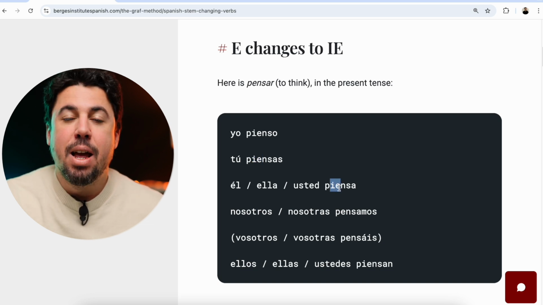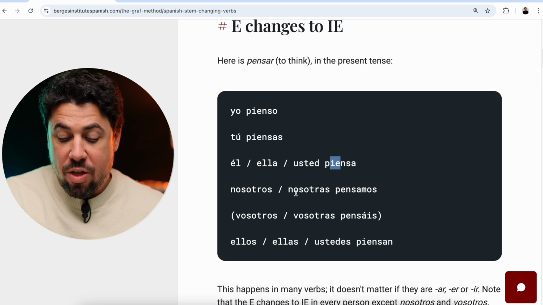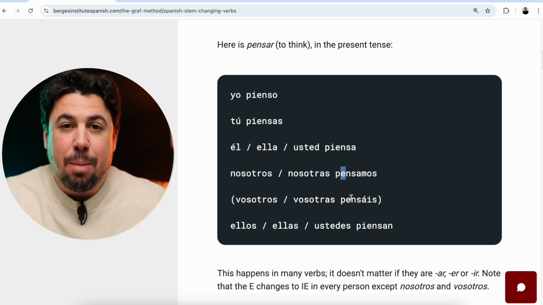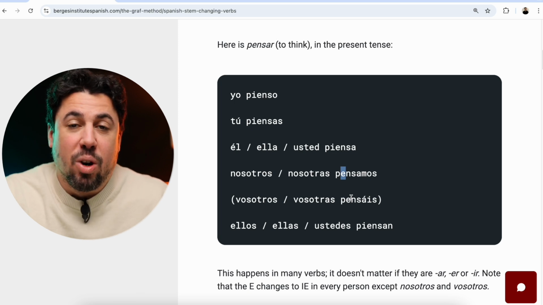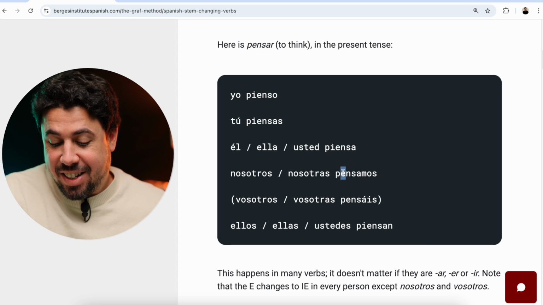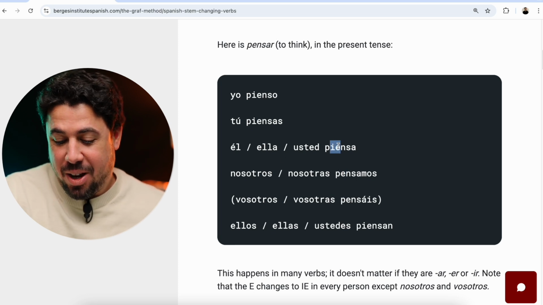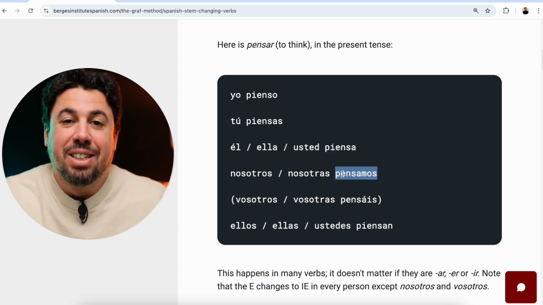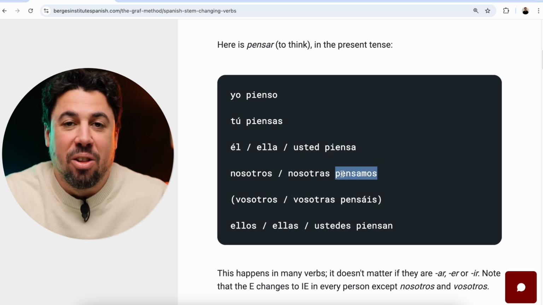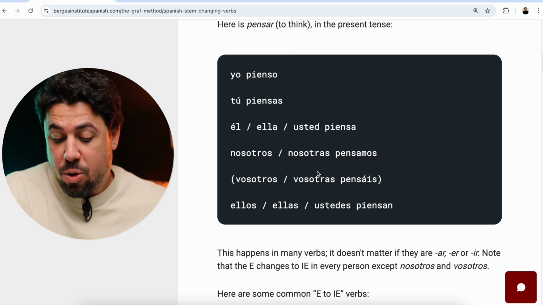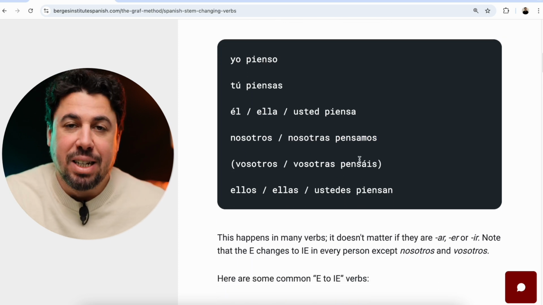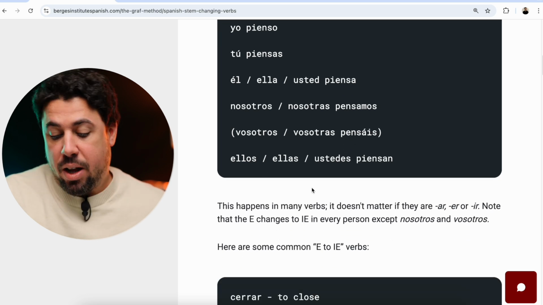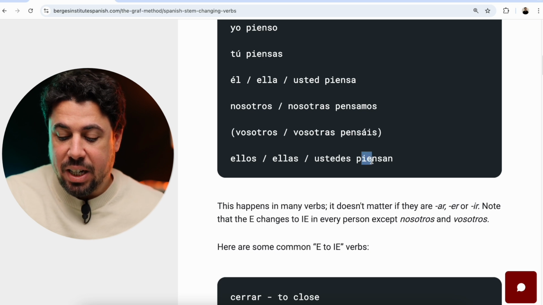Él, ella, usted piensa. However, with nosotros and vosotros, it keeps the original E. This happens basically because the syllable is no longer stressed. So instead of piensamos, which is what it would be if we did the stem change, we say nosotros pensamos. We are conjugating it as a strictly regular verb. For vosotros, if you use vosotros, it's vosotros pensáis. Same thing, the E stays. And then for the third person plural, we have the stem change again.